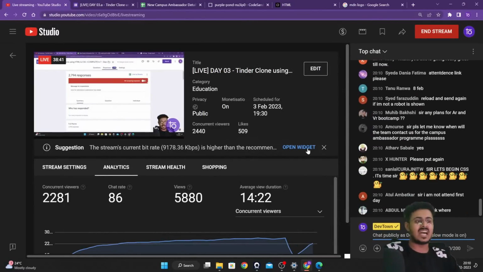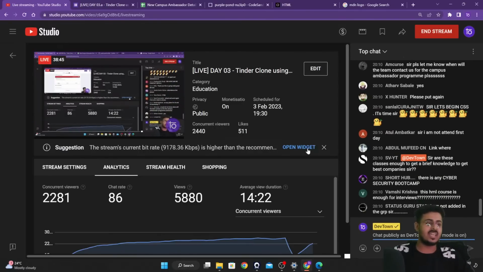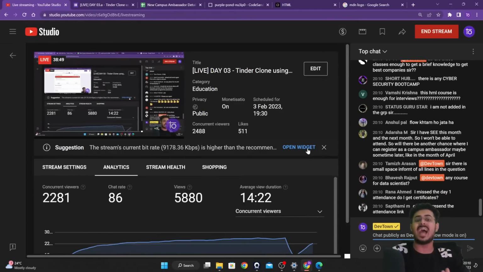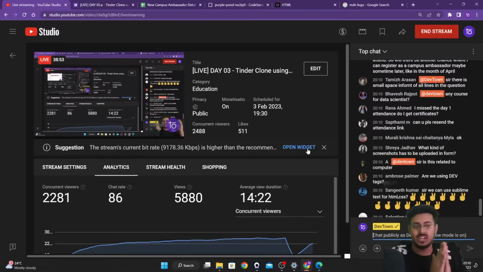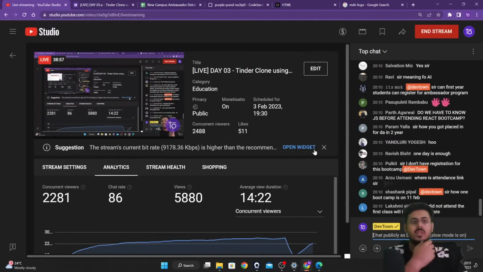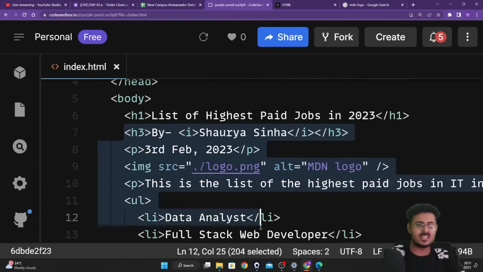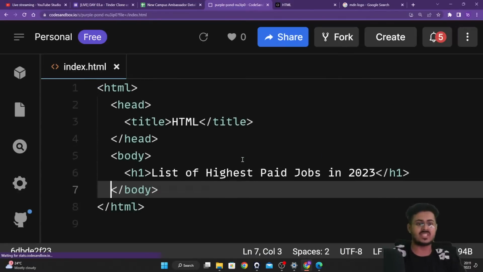So let's get started with CSS, guys. CSS, or cascading style sheets, is used to add styling to your website. What we are going to do right now is have just an h1 element on our screen, nothing else. Everything else we will remove from our screen. So just keep an h1 element.